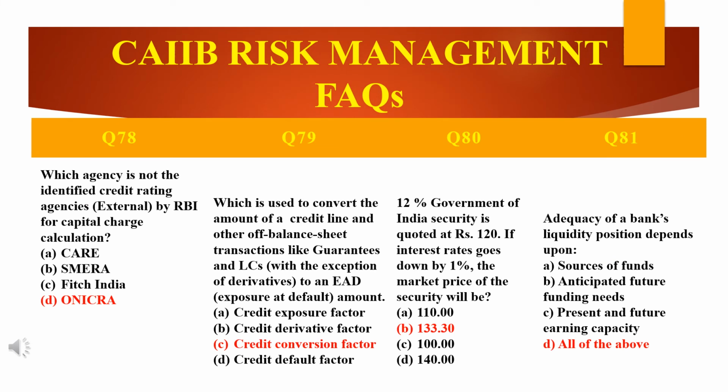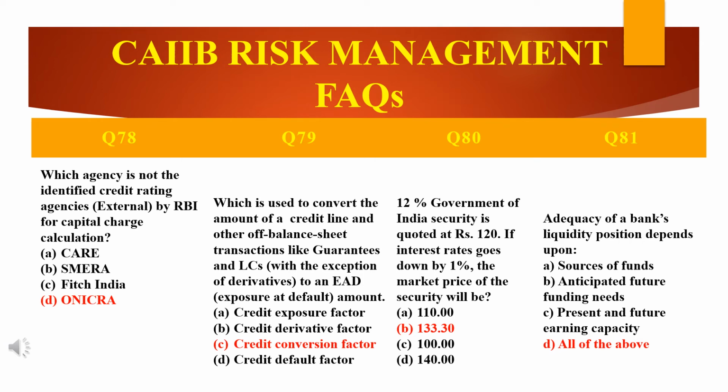Look at the screen. Which agency is not identified as an external credit rating agency by RBI for capital charge calculation? There are 4 agency names given. Onicra is the answer. Onicra is not an RBI accredited credit rating agency for capital charge calculation.